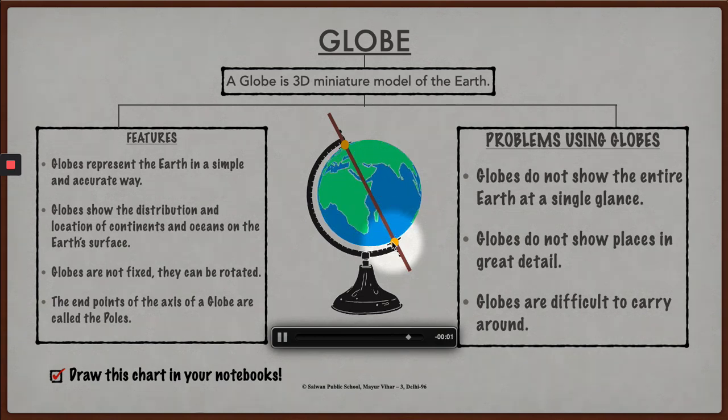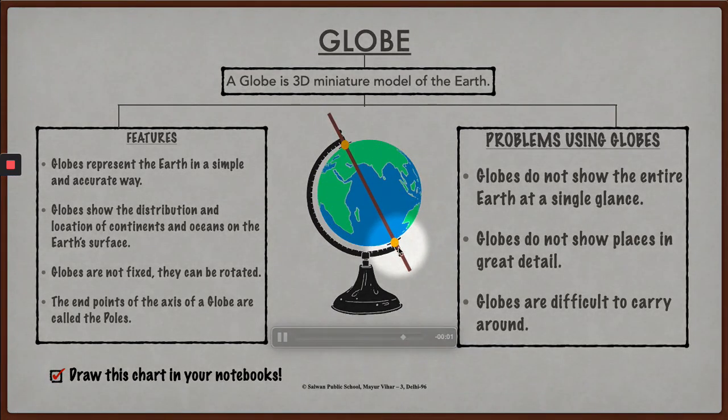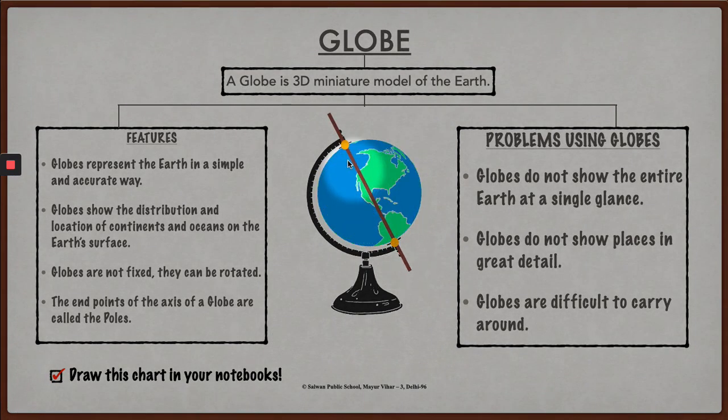The point at the top of the globe is called the North Pole, and the point at the bottom of the globe is called the South Pole. Now let me just clear to you what this axis actually is. The axis is shown by this brown line that I have drawn across the globe.